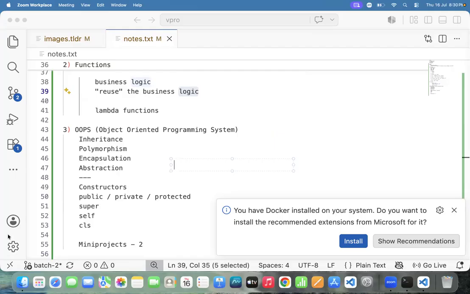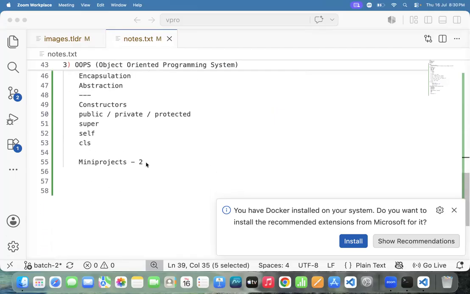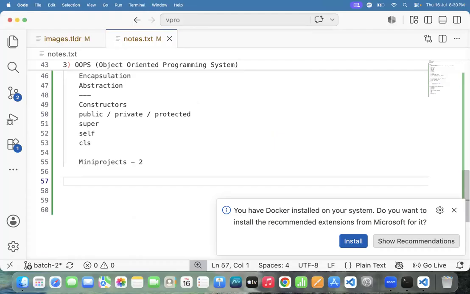And another thing is that after completing OOPS, immediately we need to go for one important library.